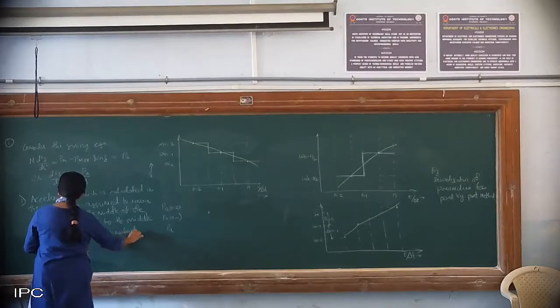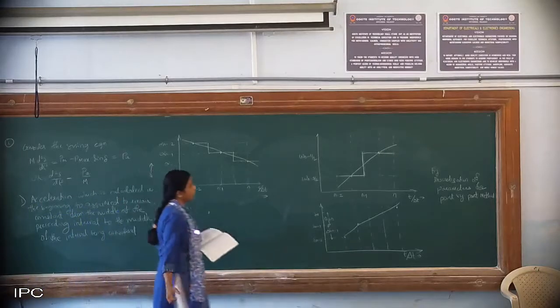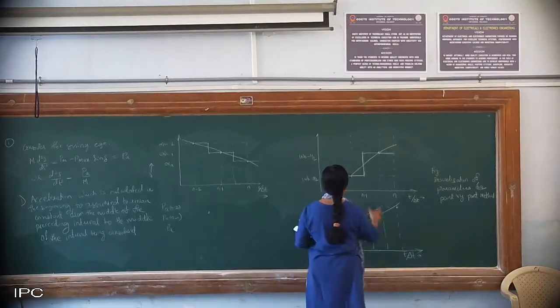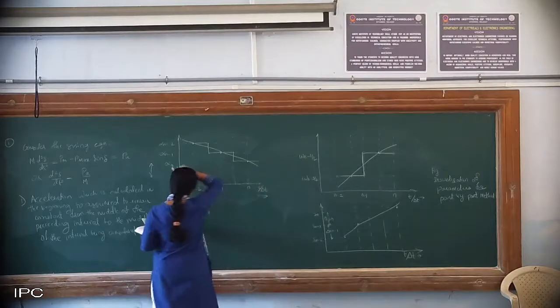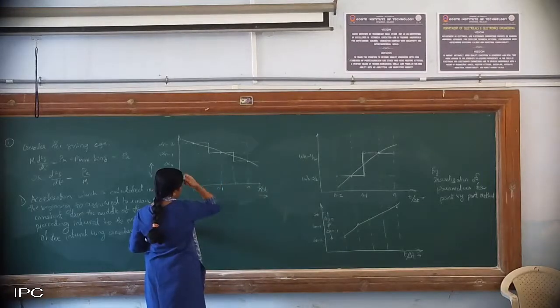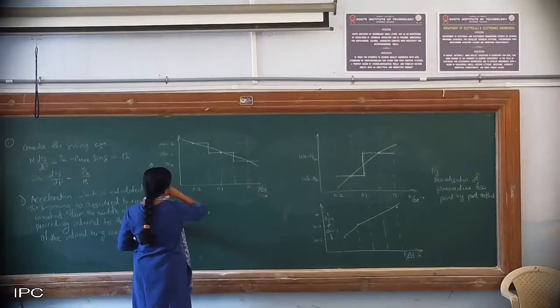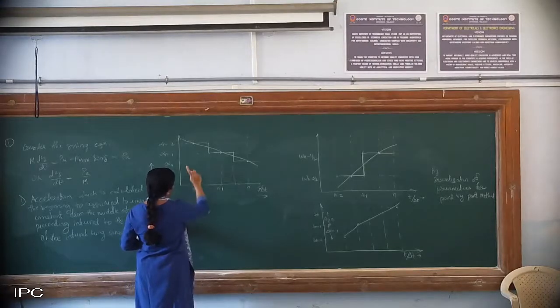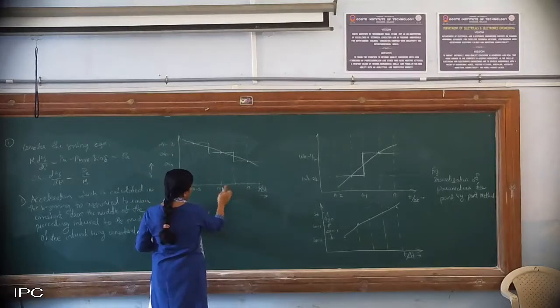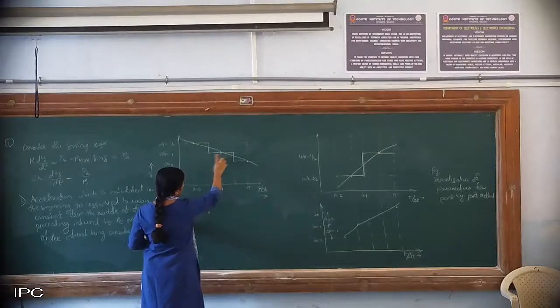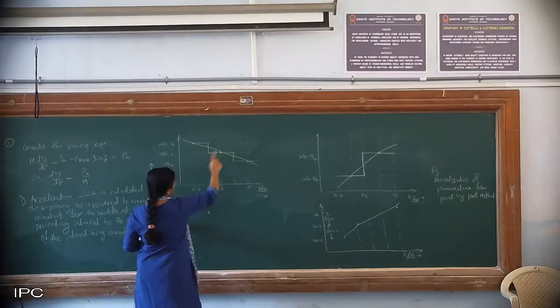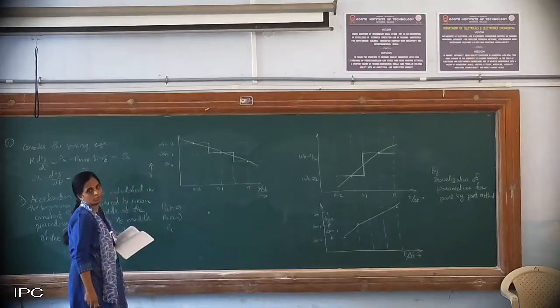Okay, so this means what now? Suppose now you are n minus 1 here, if this is considered to be the present interval. So what it says is this acceleration will remain constant from, see what is the previous interval, this was the previous interval, and what is the middle point of that? See, so this is the middle point. This is the interval under consideration. What is the middle point of this? This is the middle point. So during this time your acceleration is presumed to remain constant.